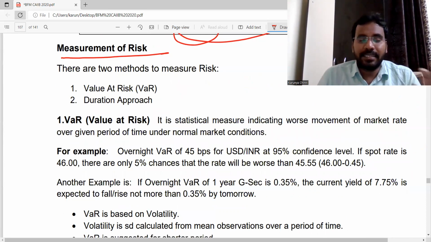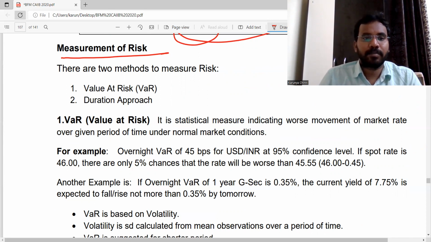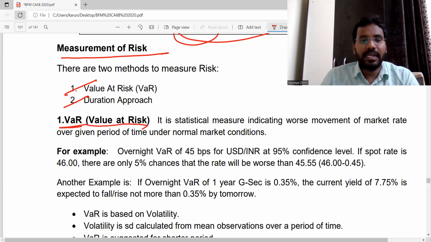We are now discussing the topic treasury risk management. So how do we have to measure the risk? We have two important methods. We will see the definition of those things and discuss an example. The first one is value at risk.